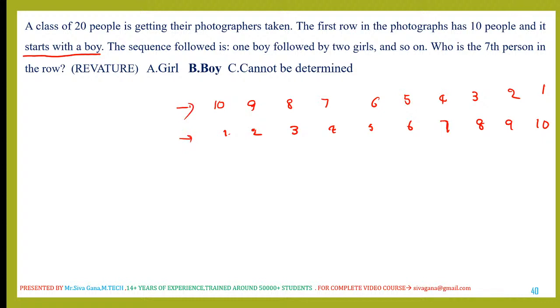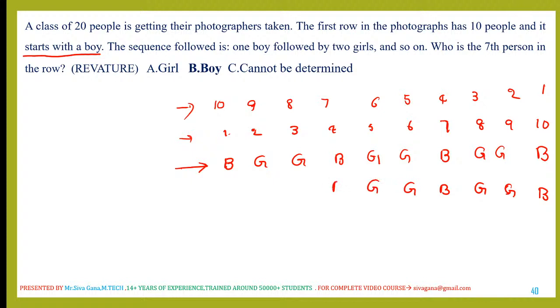First will be the boy, followed by one boy followed by 2 girls, one boy followed by 2 girls, one boy followed by 2 girls, one boy followed by 2 girls, and one boy. Now, if you go in the reverse way, if I start like this, one boy followed by two girls, one boy followed by two girls, one boy followed by two girls, and one boy. These are the two ways.